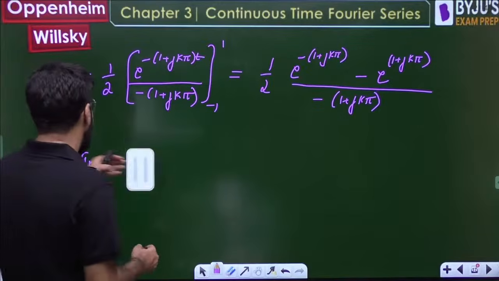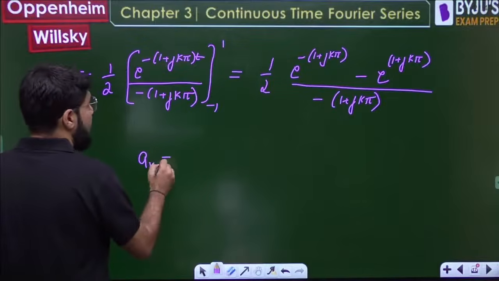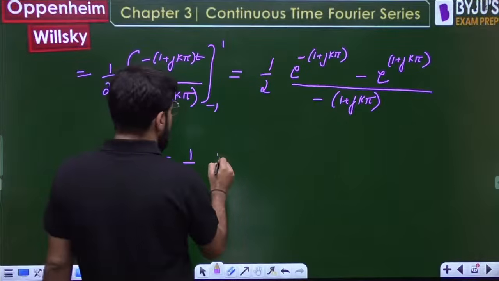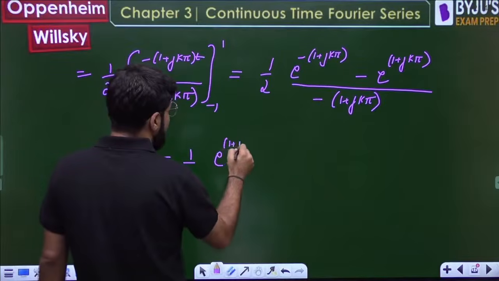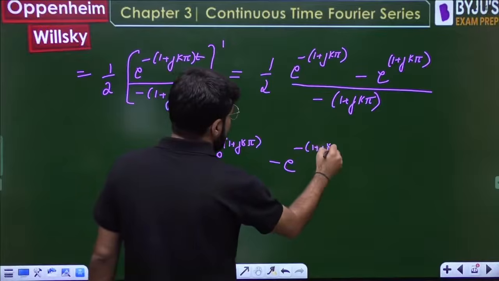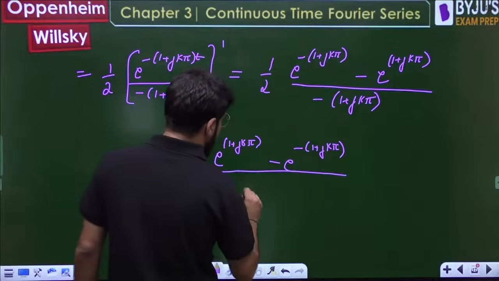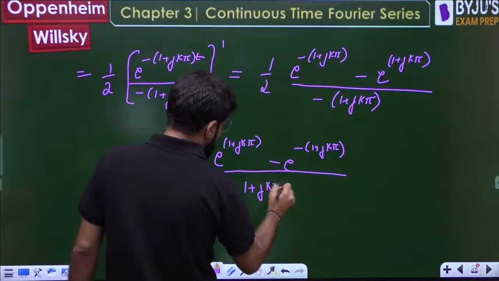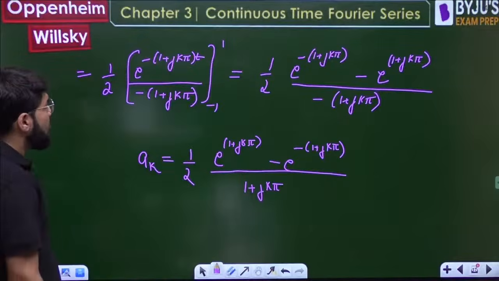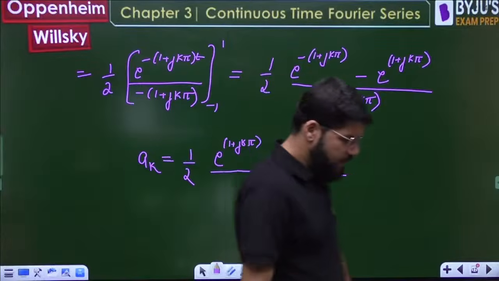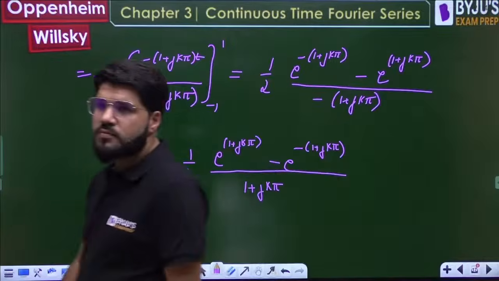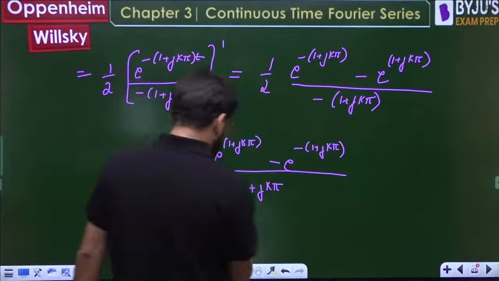So we can write down that the Fourier series coefficients a_k turn out to be, shifting the minus to the numerator, e raised to the power 1 plus j k pi minus e raised to the power minus of (1 plus j k pi), whole divided by 1 plus j k pi. Okay, this should be your answer. Kindly check it out once.